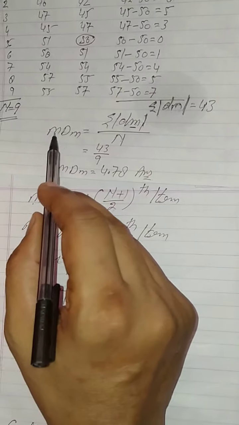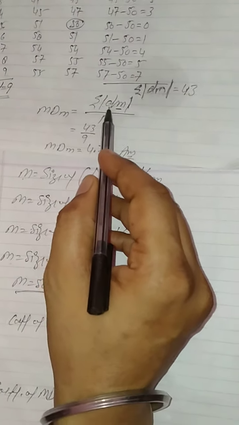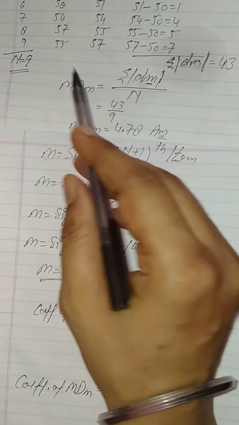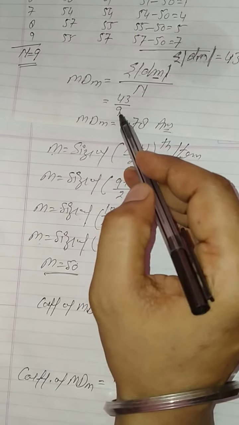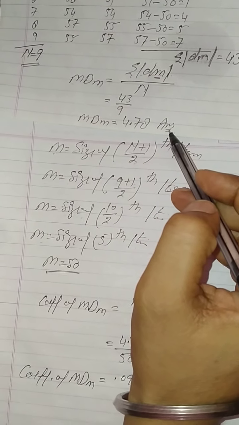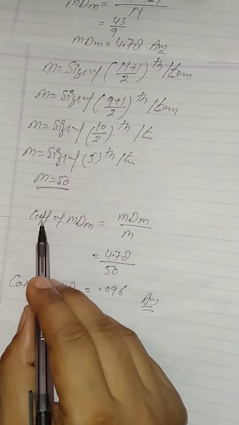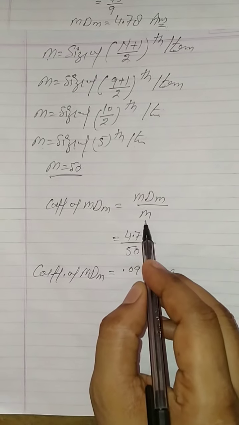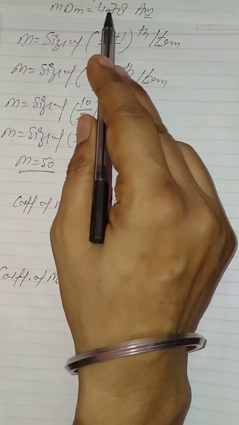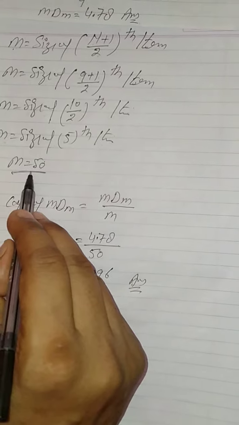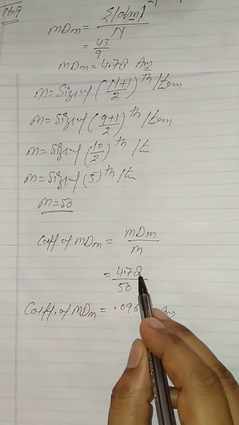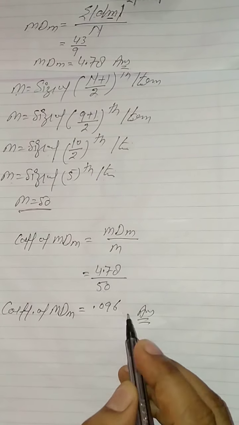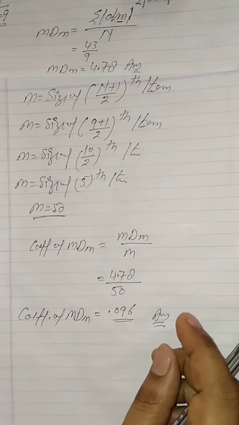So you will apply the formula: mean deviation median is equal to summation d bar dm d bar, that's your 43, divided by n, number of item 9. You will divide it, that's your answer 4.78. Clear? After that, you will find out coefficient of mean deviation median. So the formula is mean deviation median divided by median. So mean deviation median, that's your 4.78, divided by median, that's your 50. 4.78 divided by 50 will be equal to 0.096. That's the answer, coefficient of mean deviation median.